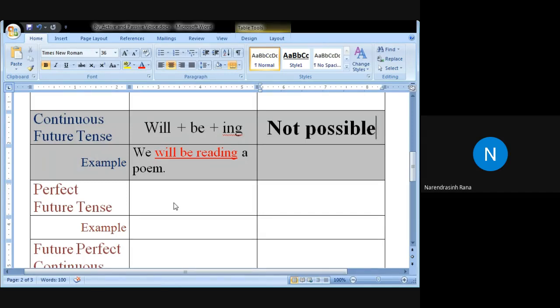Am I right? Tell me, am I right? Yes. So we have four tenses: the perfect continuous present tense, perfect continuous past tense, and perfect continuous future tense. So there are three plus one tense, that is the continuous future tense, in which a passive construction of the sentence is not possible.